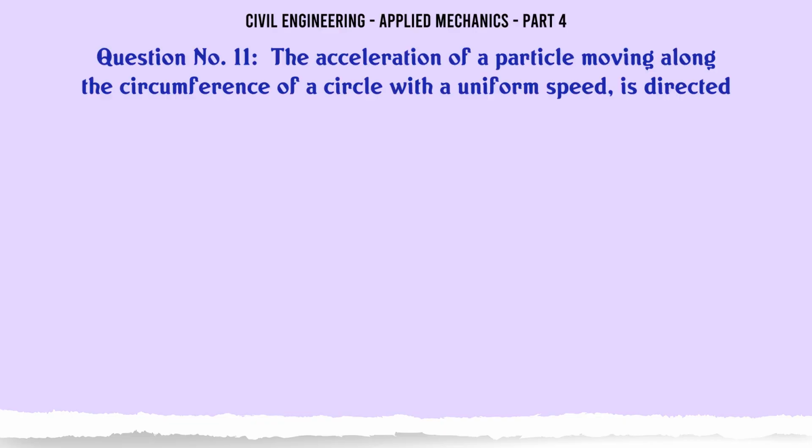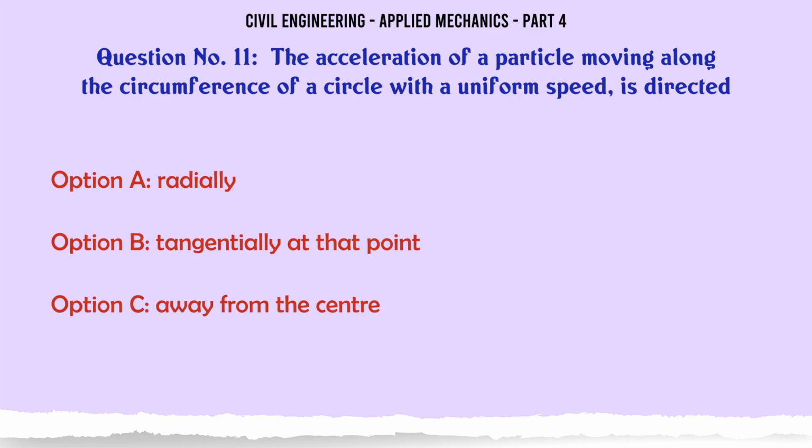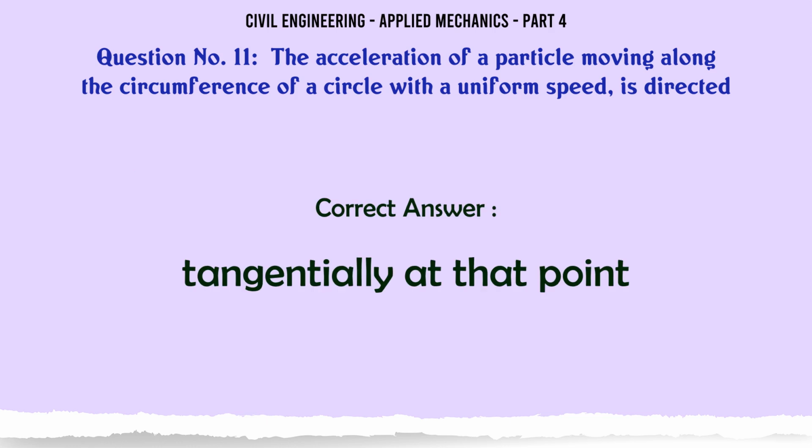The acceleration of a particle moving along the circumference of a circle with a uniform speed is directed A. radially, B. tangentially at that point, C. away from the center, D. towards the center. The correct answer is tangentially at that point.